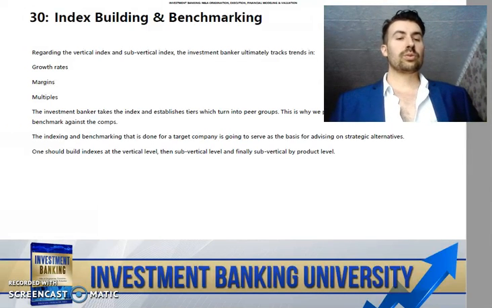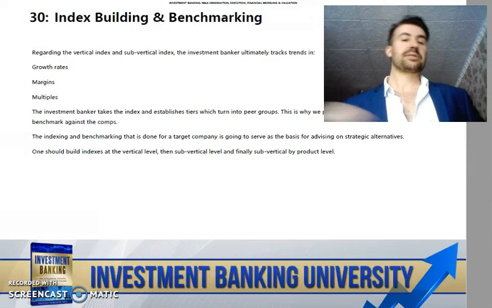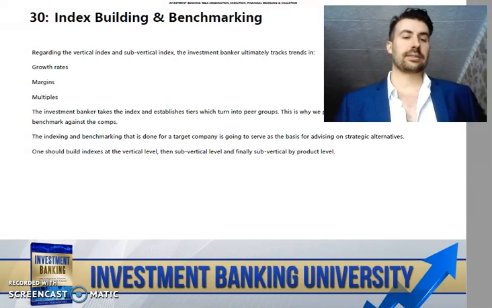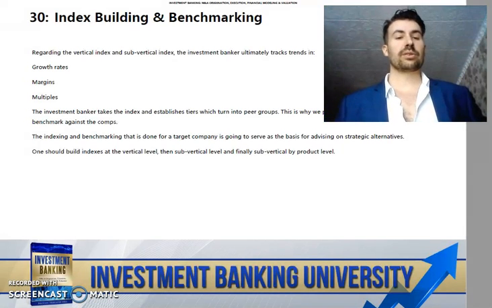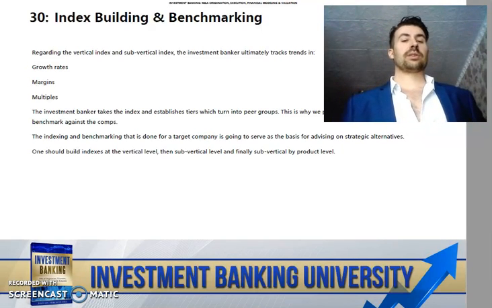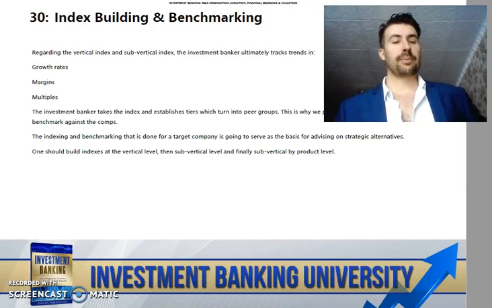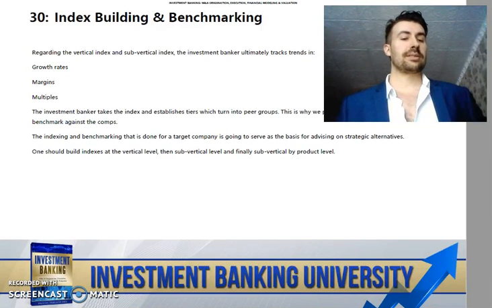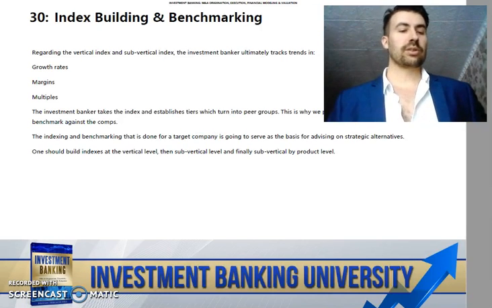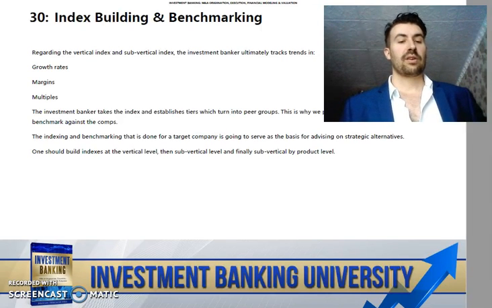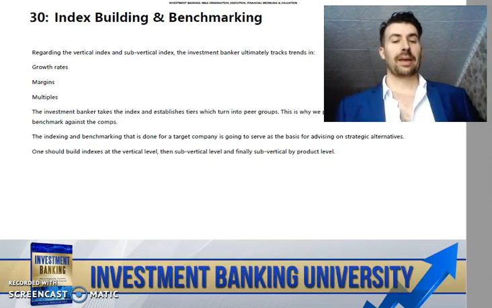So from there, we're going to talk a little bit deeper about index building and benchmarking within an index. So regarding a vertical index and sub-vertical indices, the investment banker, like we talked about, ultimately is tracking trends in growth rates, margins, and multiples. And the investment banker takes the index and establishes tiers, which turn into peer groups. And this is why we pull comps, build a nice index, and benchmark against these comps. The indexing and benchmarking that is done for a target company is going to serve as the basis for advising on strategic alternatives. One should build indices for a vertical and then sub-verticals.